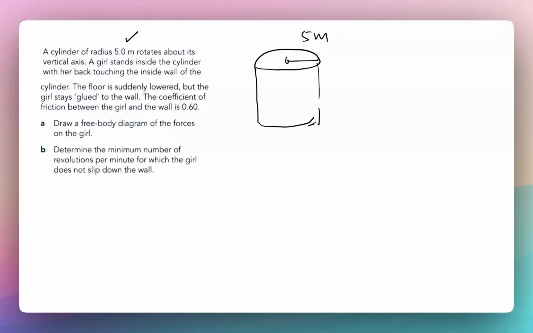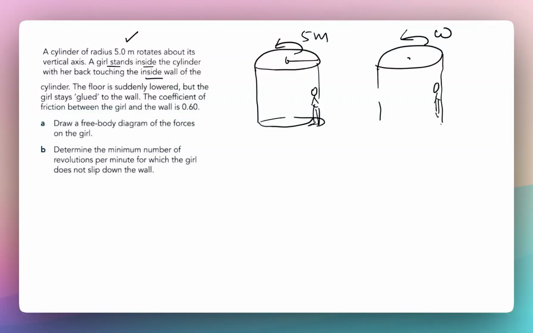And there's a girl. She stands inside the cylinder with her back touching the inside of the wall of the cylinder. She is standing here, right? And then we start to rotate the cylinder. The floor is suddenly lowered, but the girl stays glued to the wall. So what happens? Now the cylinder is rotating with, let's say, angular velocity omega, okay? And the floor is removed, but we'll find that the girl is still sticking to the wall. She does not fall down, okay?